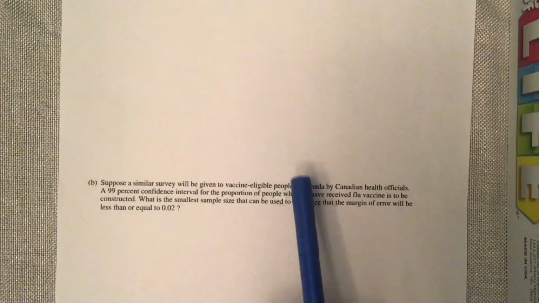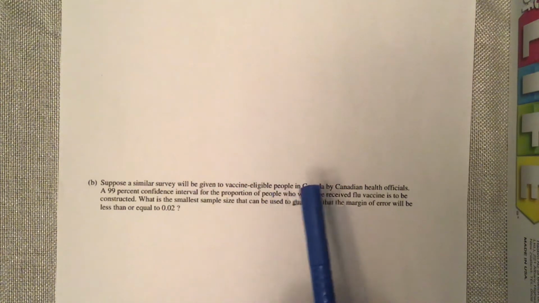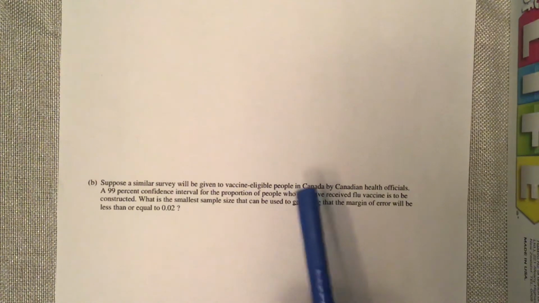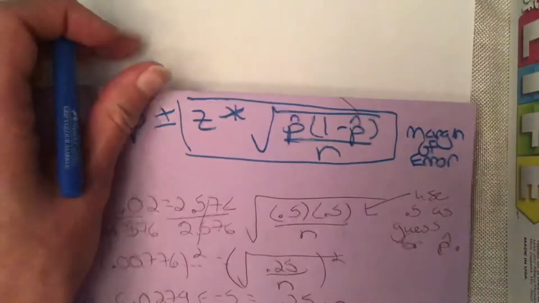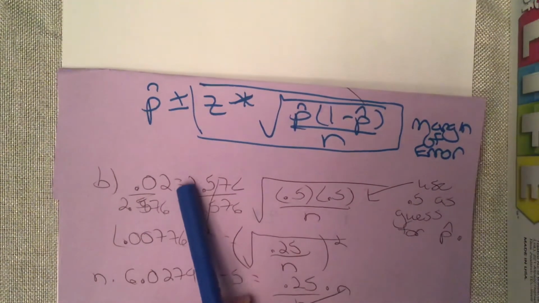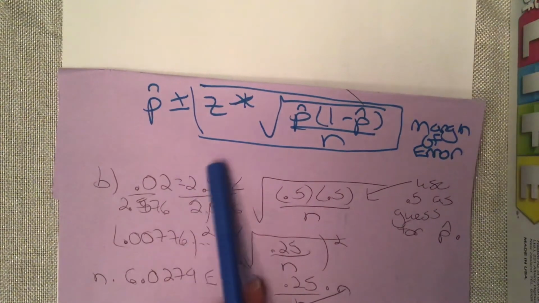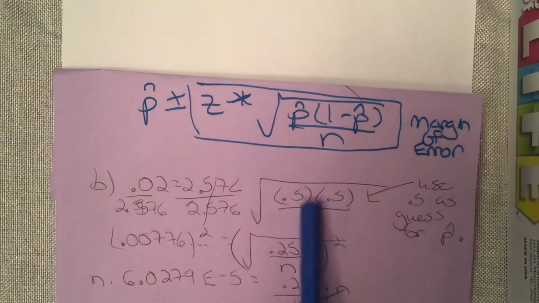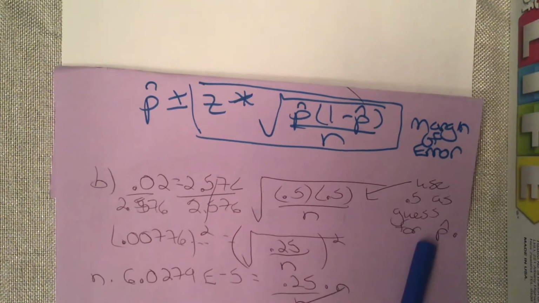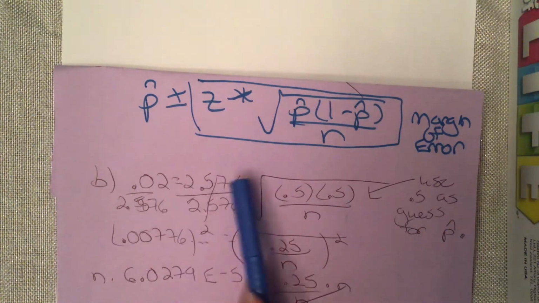Now, notice here, this is a different survey. I'm giving this to people in Canada, okay, versus the other one that we did in the US. So you don't necessarily know the p hat here. I know this has come up a few times in class, but if you don't know the p hat, you use 0.5 as a guess. Okay, and you can see I have that on the work here. So my setup would be 0.02, because that's what I want the margin of error to be, equals, okay, there's my z star. Again, it's the same one we got before, and then times the square root of 0.5 times 0.5 over n. So you use 0.5 as a guess for p hat if they don't tell you one. So that's my setup, and then you can see I started the work here.